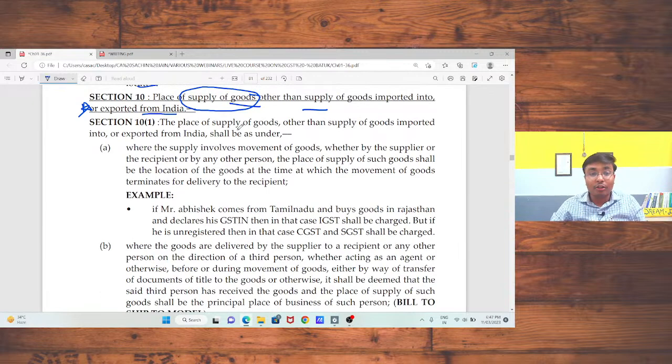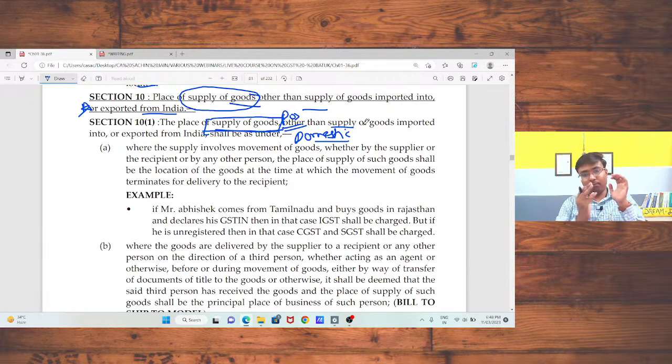Now, in case of supply of goods, what will be the place of supply? If it is a domestic area, place of supply in case of supply in a domestic area. Yes, you need to charge GST and the branch will take the ITC. It is eligible. Okay, sir.